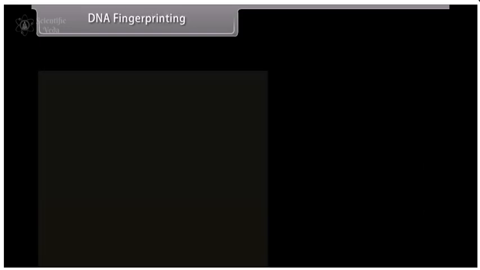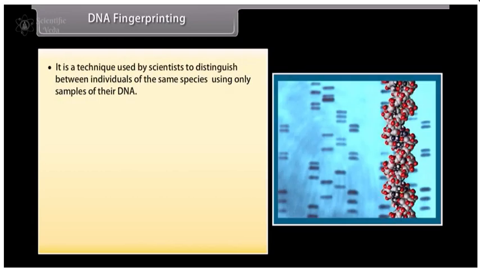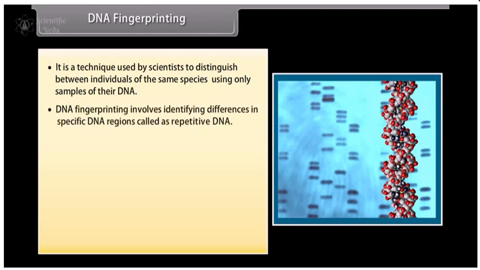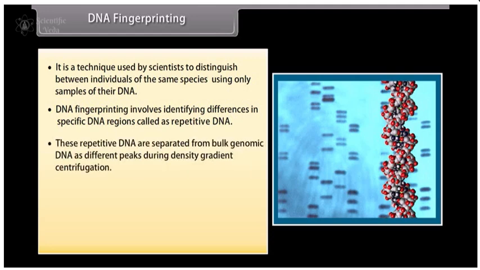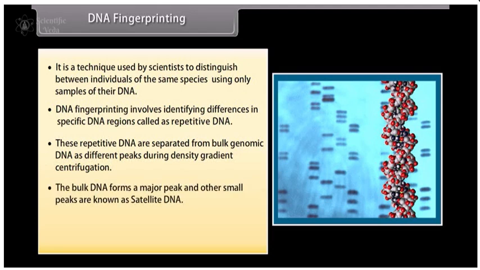DNA fingerprinting. It is a technique used by scientists to distinguish between individuals of the same species using only samples of their DNA. DNA fingerprinting involves identifying differences in specific DNA regions called repetitive DNA. These repetitive DNA are separated from bulk genomic DNA as different peaks during density gradient centrifugation. The bulk DNA forms a major peak, and other small peaks are known as satellite DNA.